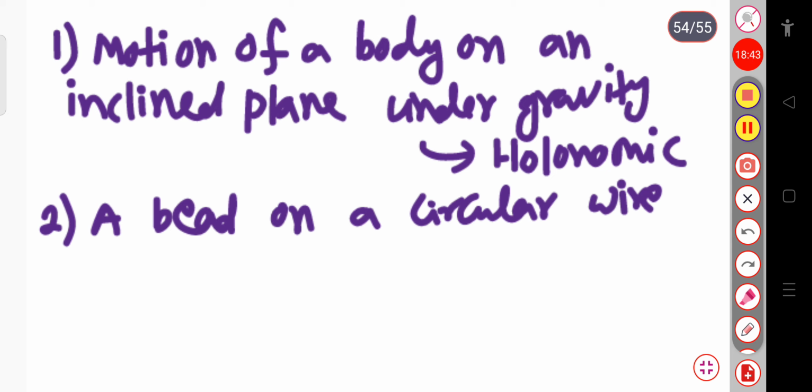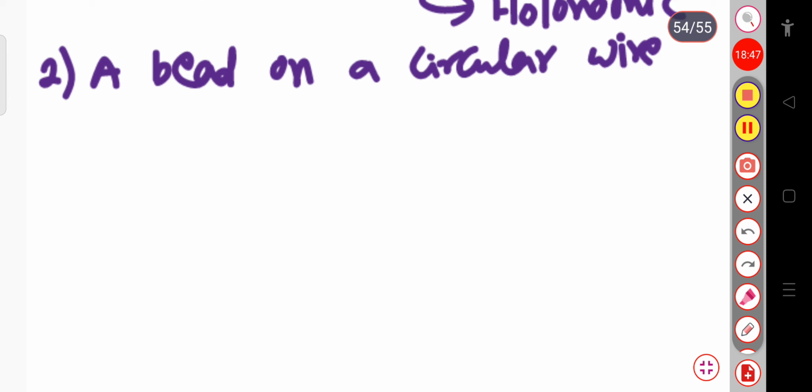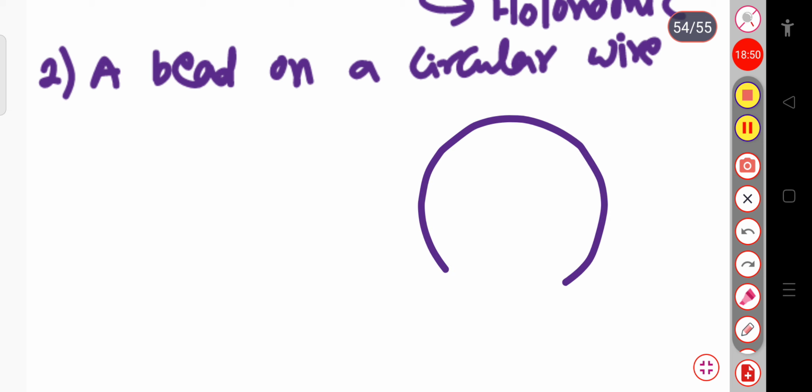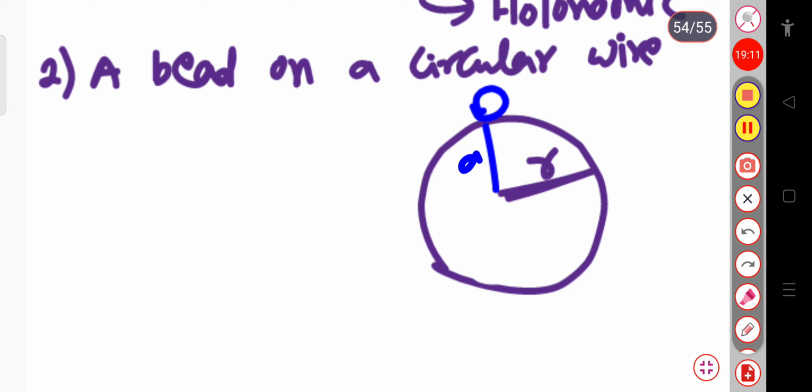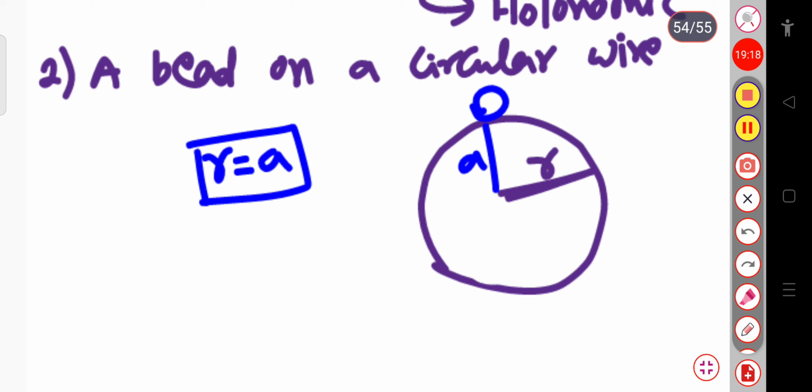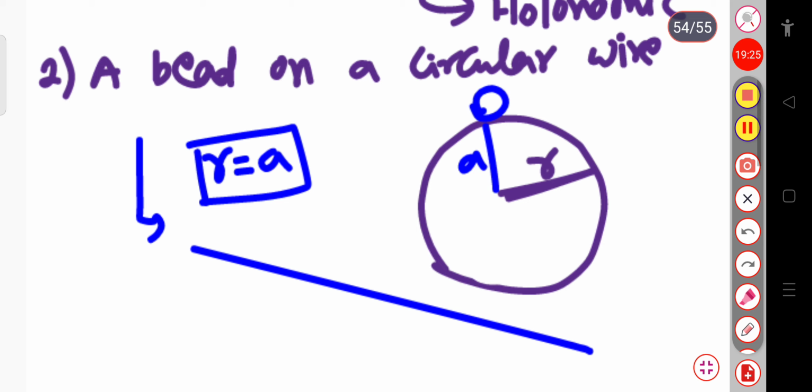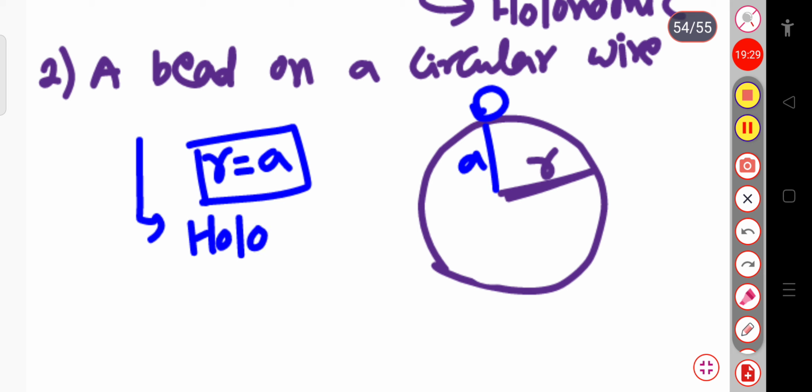Suppose this is my circular wire, and the bead is present on it. Suppose it is at some distance A. Since it is on the circumference of the circle, we can say that r is equal to A. This is constant, or fixed, so this type of constraint is the holonomic constraint.